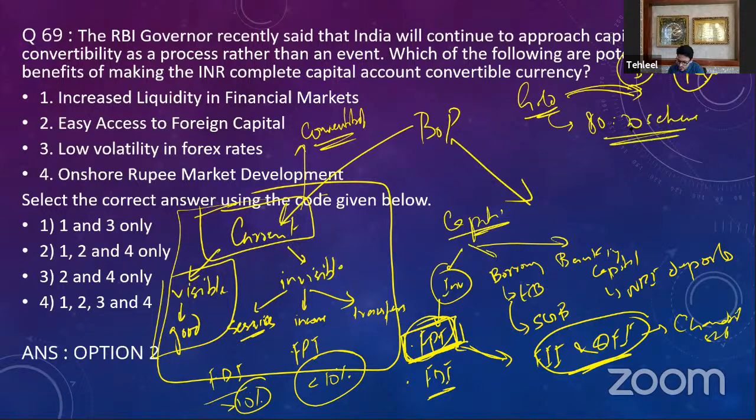The 80-20 scheme on gold simply says that if you have imported gold from outside, suppose 100 kilos of gold have already been imported.